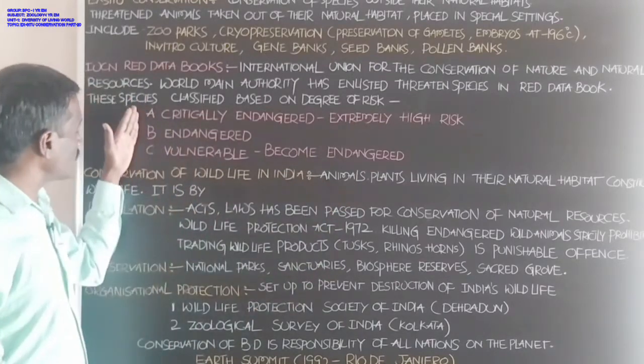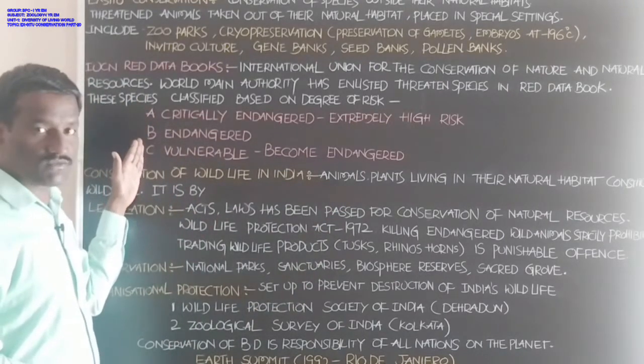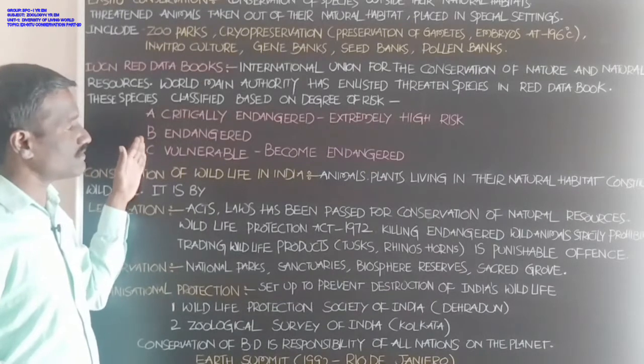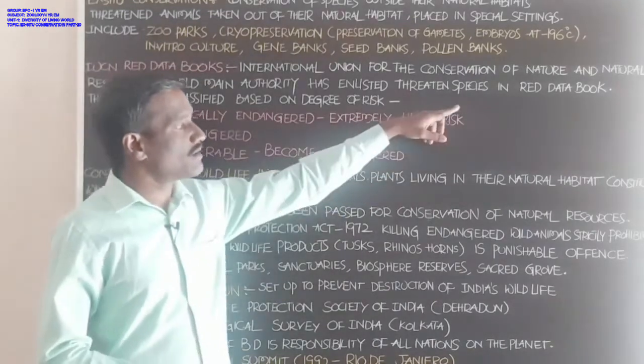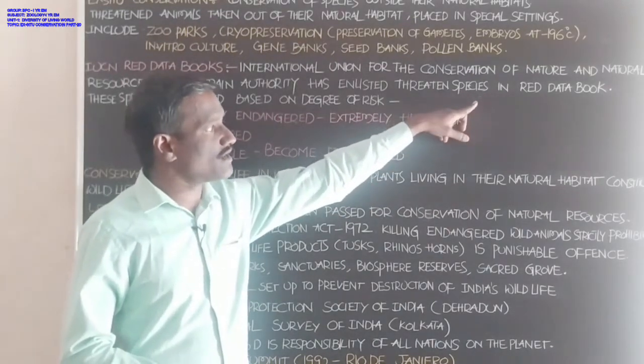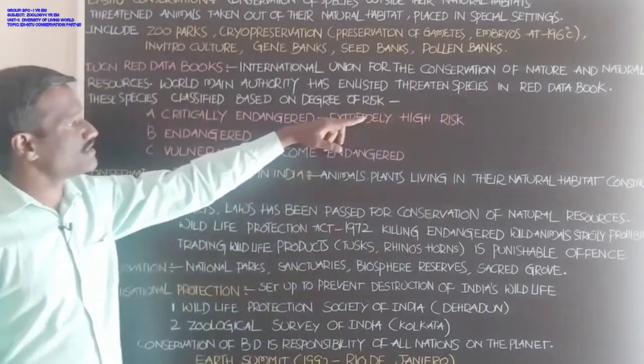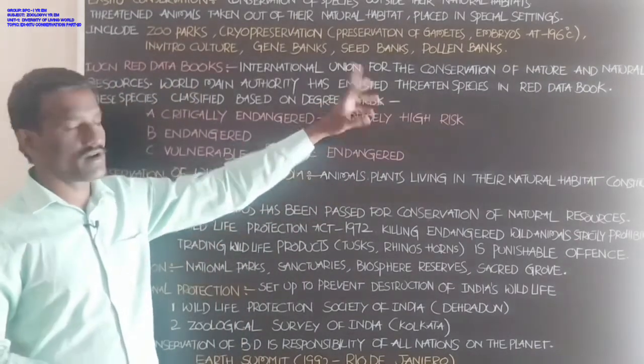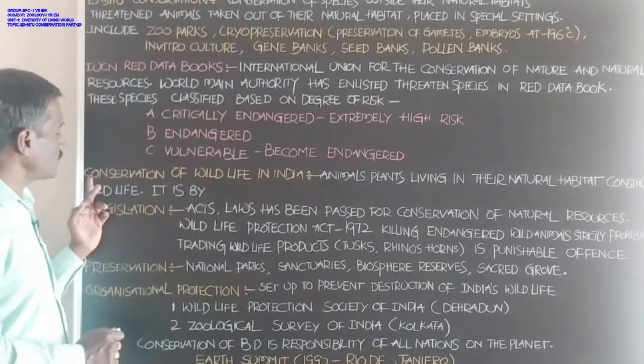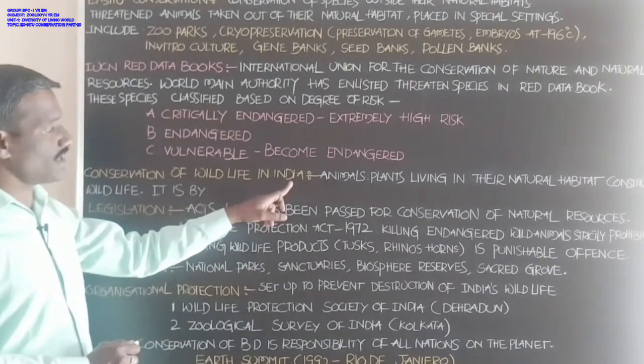These are the three types of animals and living organisms enlisted in the Red Data Book. Next, conservation of wildlife in India.